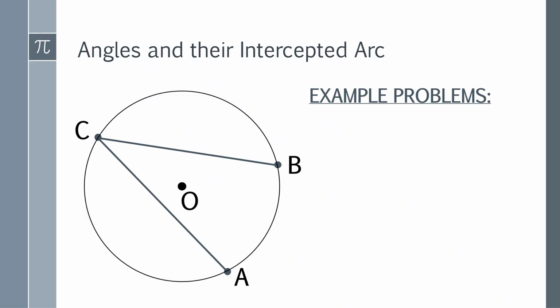So let us have first another example problem. If the measure of the angle ACB is 47 degrees, what is the measure of the arc AB? Pause this video, and when you're ready, kindly resume this video. Done already? Okay, remember the inscribed angle theorem. It states that the measure of the angle is equal to half of the measure of AB.